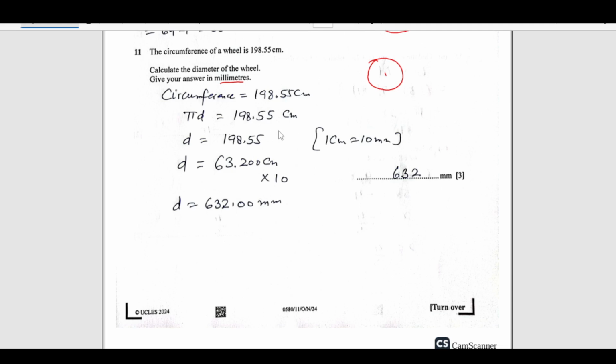The formula is pi d, and we will substitute all the values and just get the value of d, it is a direct calculation. But make sure that you see the unit here is centimeter, but the answer is supposed to be in millimeters. So, you have to convert centimeters to millimeters by multiplying by 10, because 1 centimeter is 10 millimeters, right.